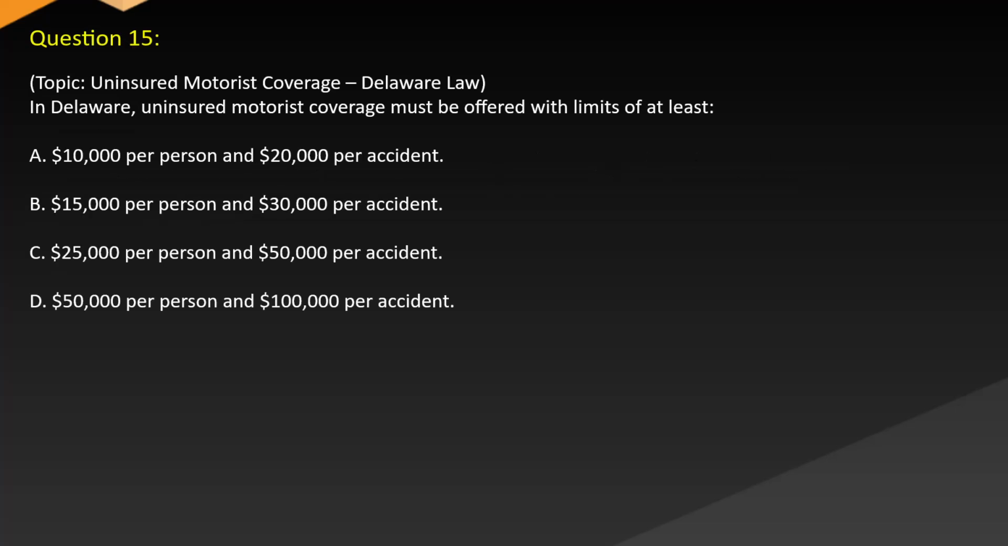Question 15. Topic: Uninsured motorist coverage. Delaware law. In Delaware, uninsured motorist coverage must be offered with limits of at least: A. $10,000 per person and $20,000 per accident. B. $15,000 per person and $30,000 per accident. C. $25,000 per person and $50,000 per accident. D. $50,000 per person and $100,000 per accident.